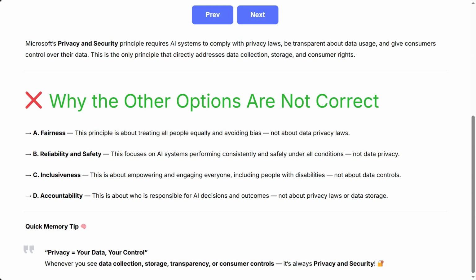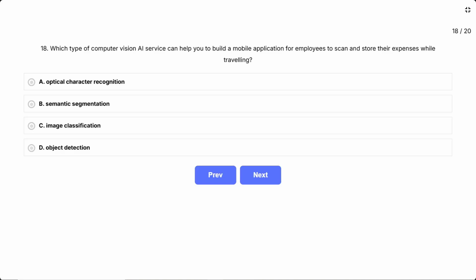Quick memory tip. Privacy equals your data, your control. Whenever you see data collection, storage, transparency, or consumer controls, it's always privacy and security. Question 18. Which type of computer vision AI service can help you to build a mobile application for employees to scan and store their expenses while traveling?